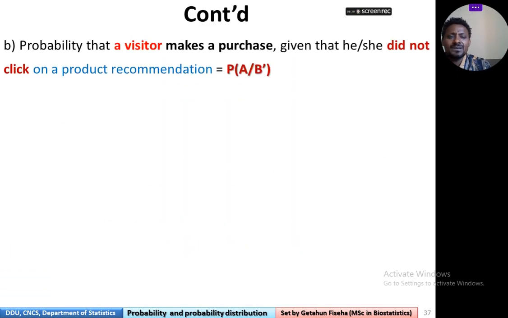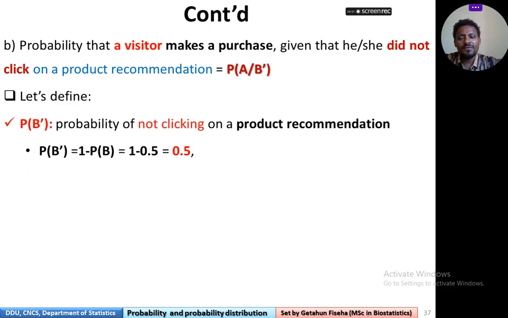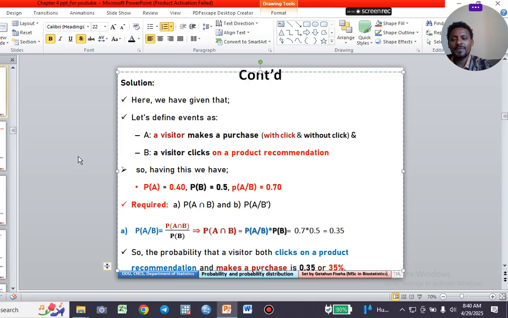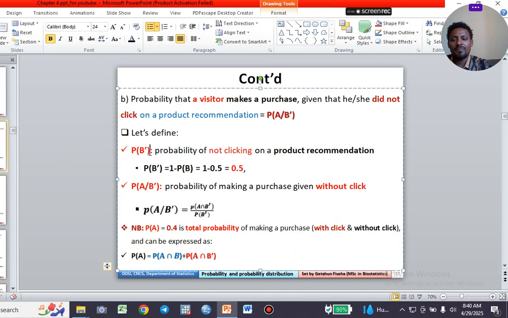The other thing that we are going to calculate is the probability that a user makes a purchase given that he or she did not click on the product recommendation. This means probability of A given B complement. So let's define our event here, B complement.